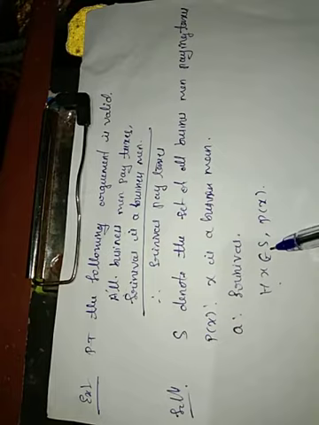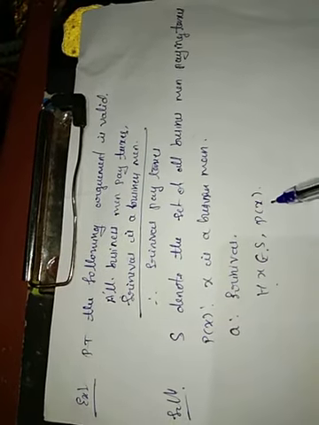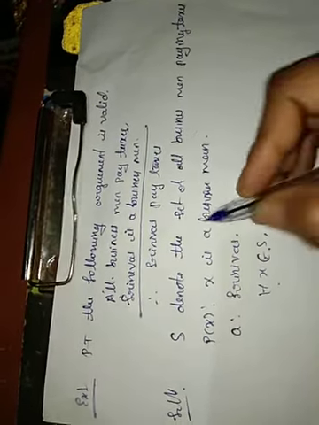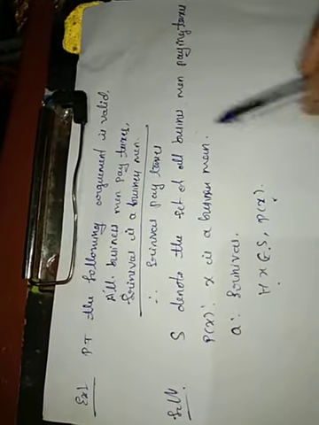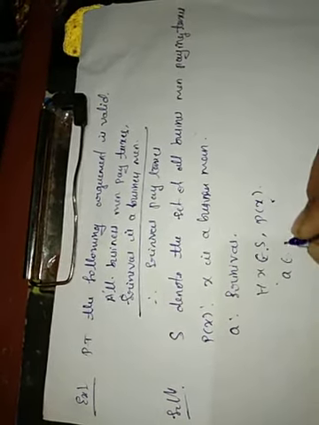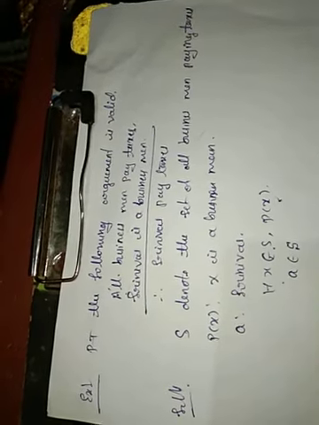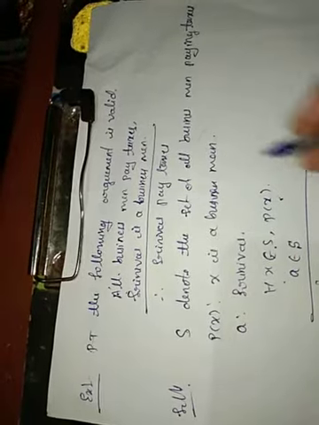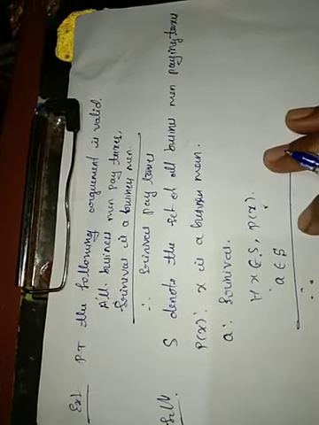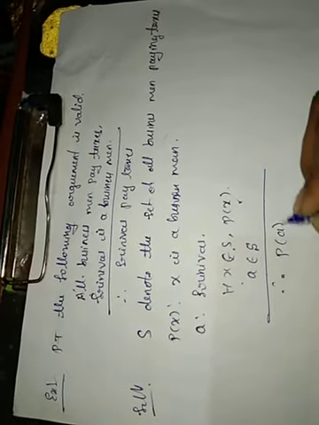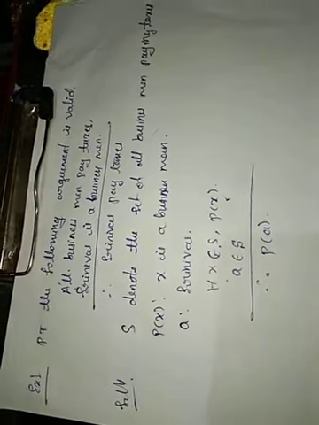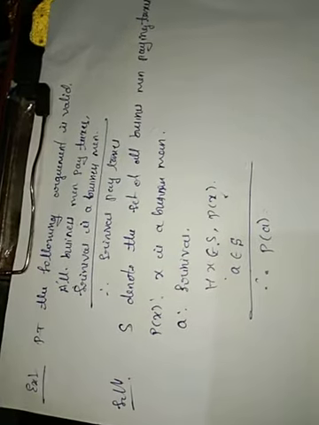A, Srinivas, is a businessman, which means A belongs to the businessman set S. Therefore, Srinivas pays taxes, meaning P of A. So we have to prove this statement is valid.